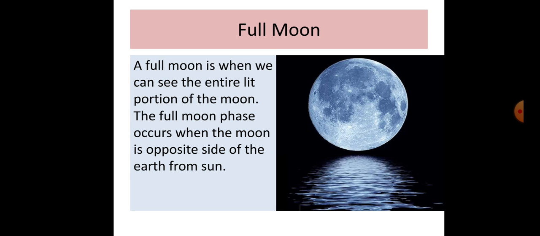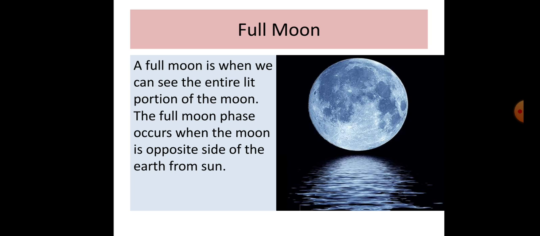Now full moon. Full moon is very, very beautiful for us. So what is full moon? A full moon is when we can see the entire lit portion, that means the entire lighted portion of the moon. The full moon phase occurs when the moon is on the opposite side of the earth from the sun.